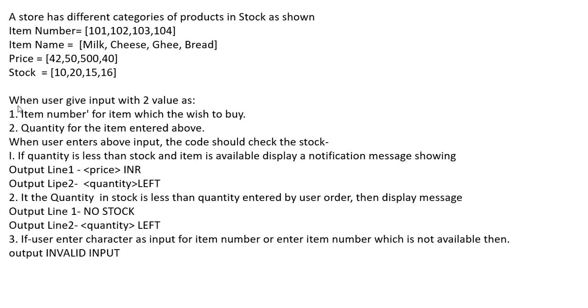If the quantity is less than the stock and the item is available, so whatever quantity the user is asking for, if that is less than stock, then in that case, if the item is available, we have to display a notification message showing the price, which we get by multiplying quantity into the price of the single item. If he is asking for 5 items, then 5 into price of I, let's suppose I is 0, that is milk. So this is how we'll be calculating the total price, and we have to print the price in the output.